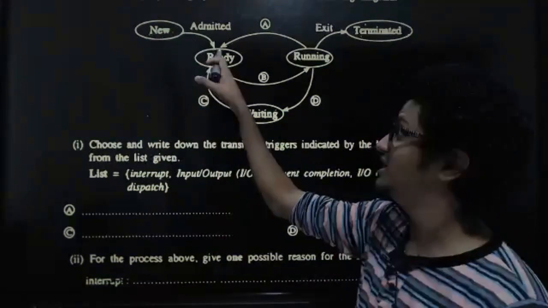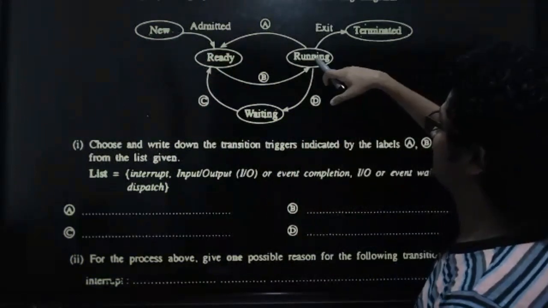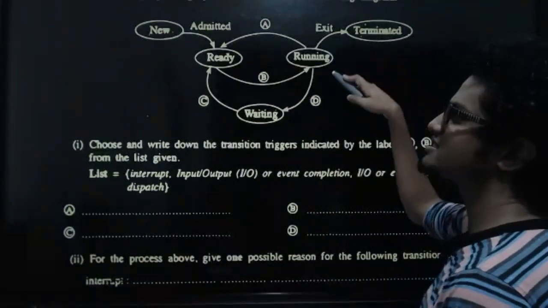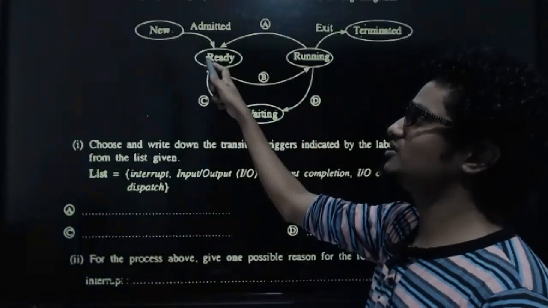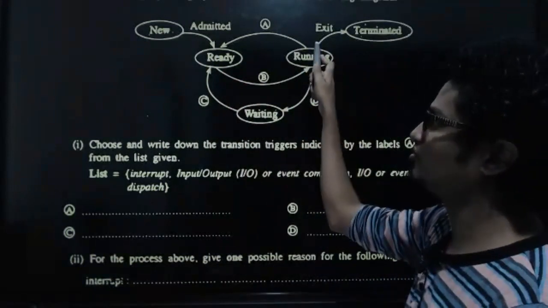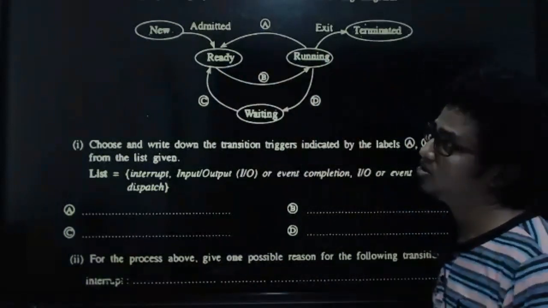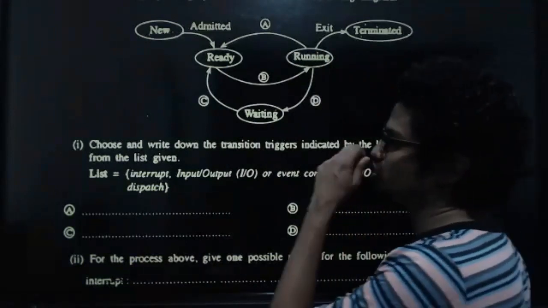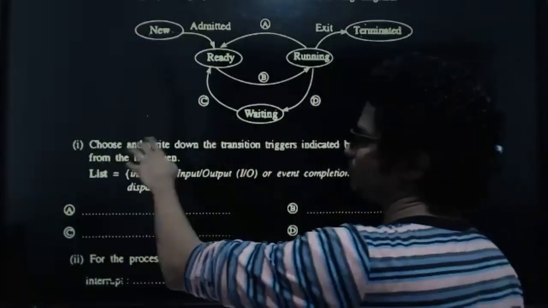New state and then ready state, and then from ready to running, and then running, it can get terminated. In some situations, it can go to waiting. In some situations, from waiting it can become ready again. In some situations, it can go from running to ready, and then ready to running. We need to know when that is. Choose and write down the transition triggers indicated by the labels A, B, C, and D from the list given.